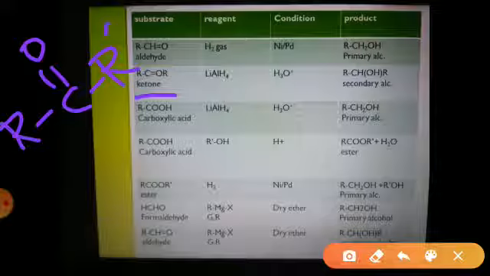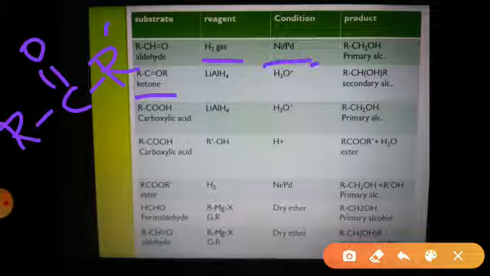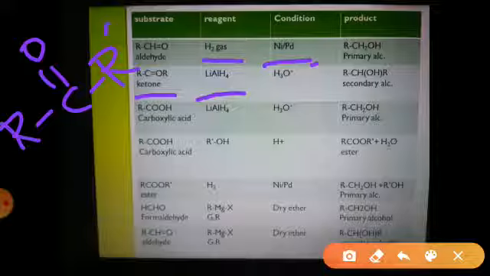If different, it will be indicated as R C double bond O R dash. Here again the reduction will be carried out by the use of hydrogen gas, which is called catalytic reduction, or we use another more powerful reducing agent which is called lithium aluminum hydride.